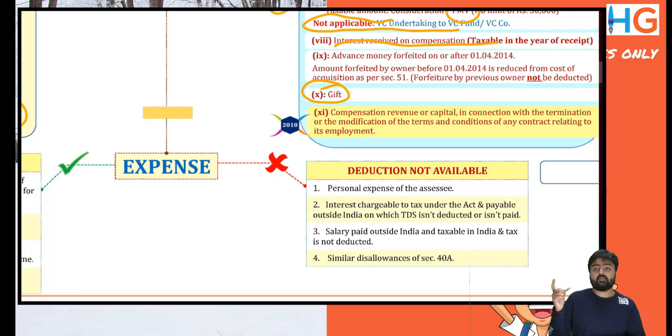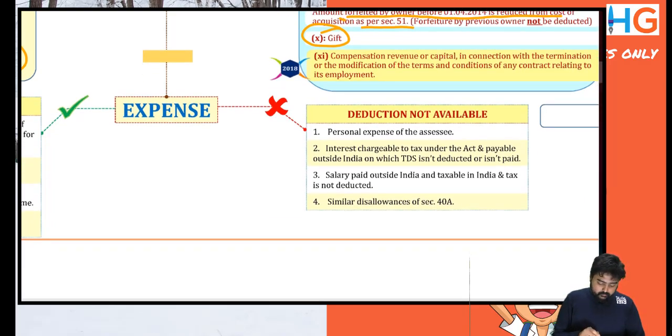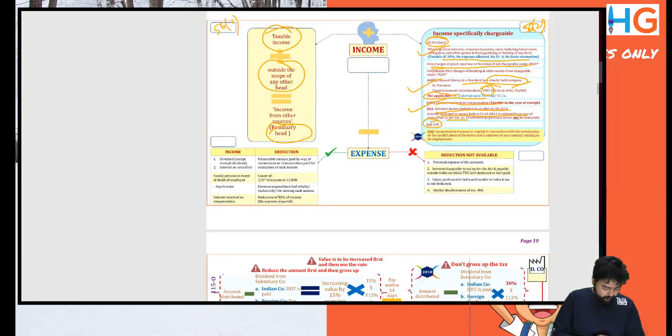Interest received on compensation. Compensation is taxable under capital gains. Interest received on compensation is taxable under other sources. Advance money forfeited on or after 1/4/2014 is taxable under other sources. If it is forfeited before, it will be reduced from the cost of acquisition in case of capital gains. Advance amount forfeited by the owner before 1/4/2014 is reduced from cost of acquisition as per section 51.